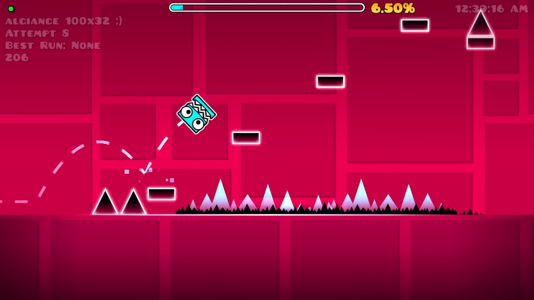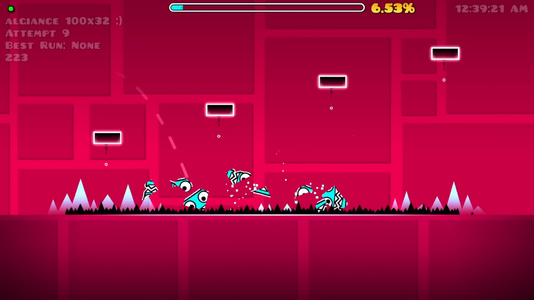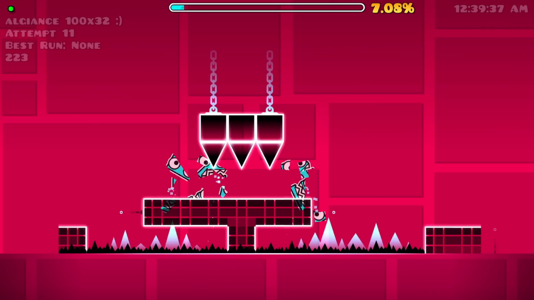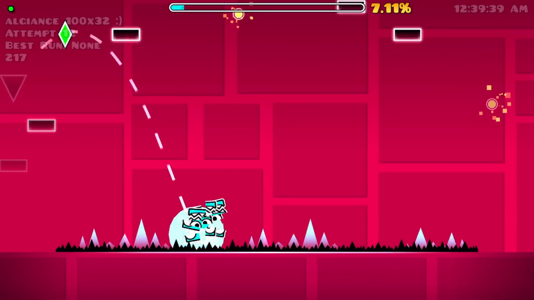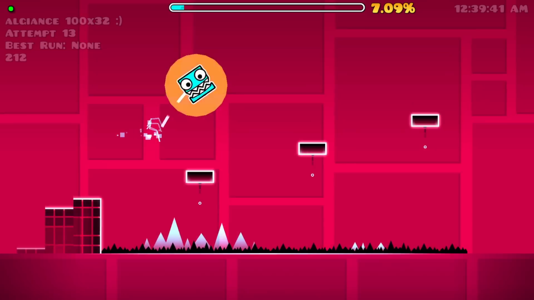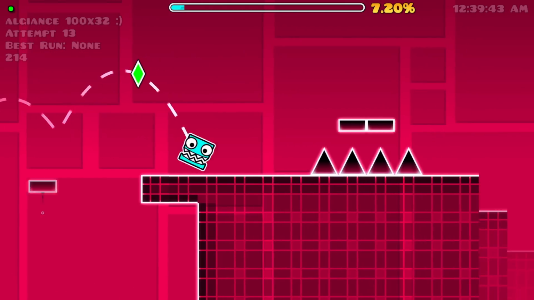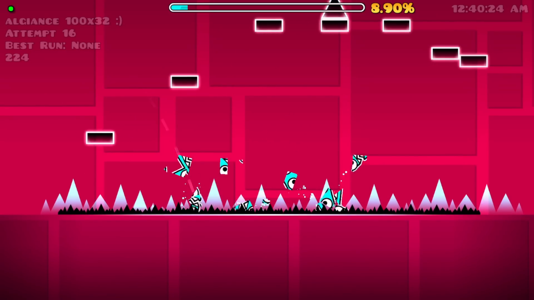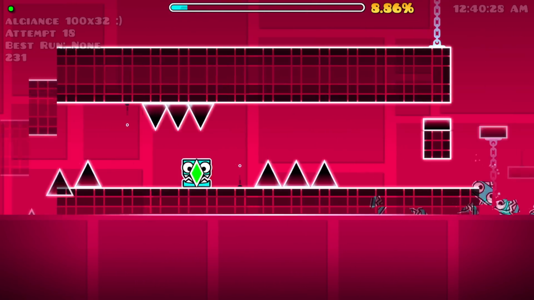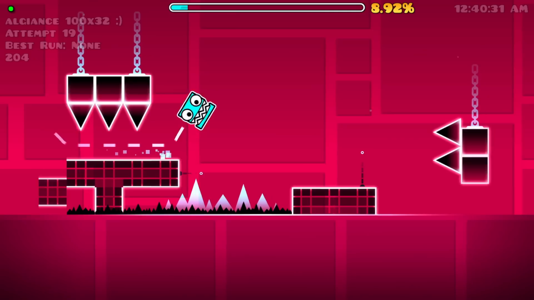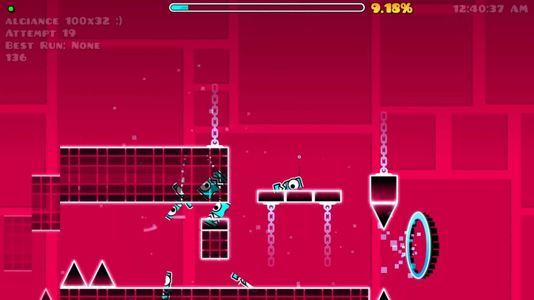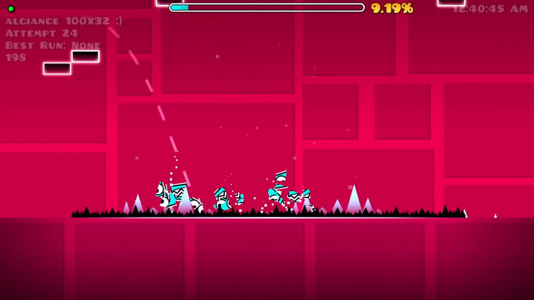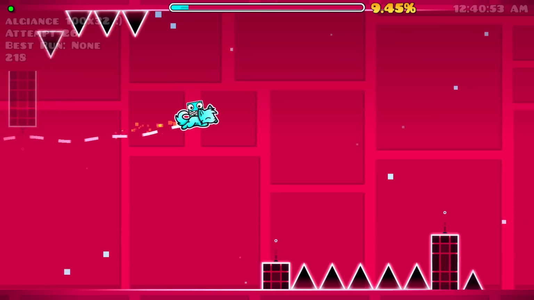Okay, bro. Dude, this is brutal. Okay, thank God. Okay, bro, it's impossible. What the heck? Okay, thank you. Yeah, the background has been this pinkish color for a really long time. I think it'd be good if the backgrounds were maybe different. Dude, this is brutal. Oh my god, this sucks!